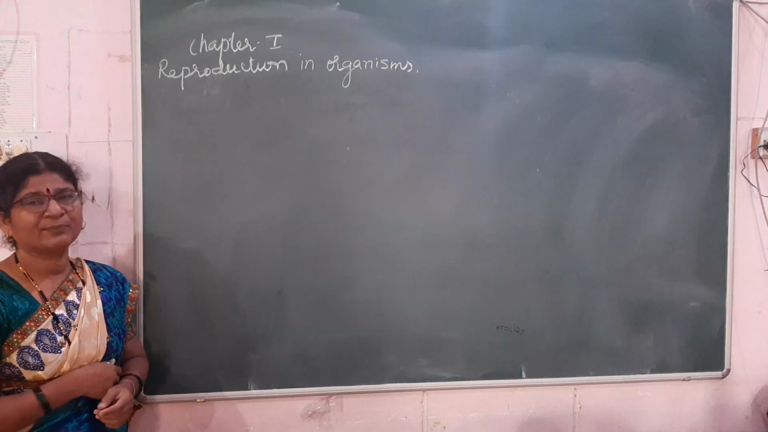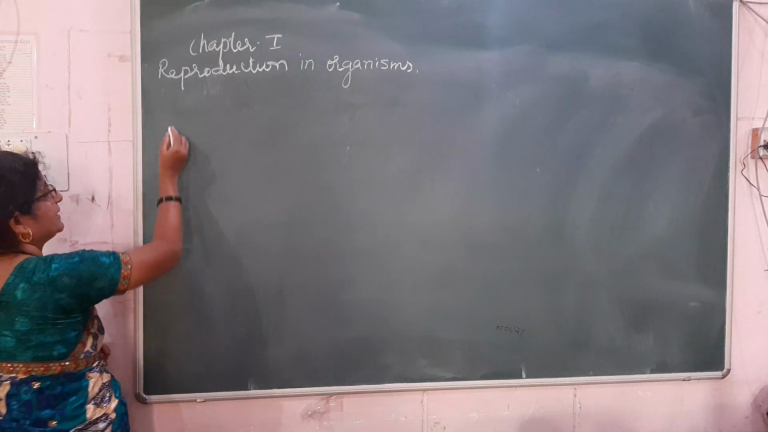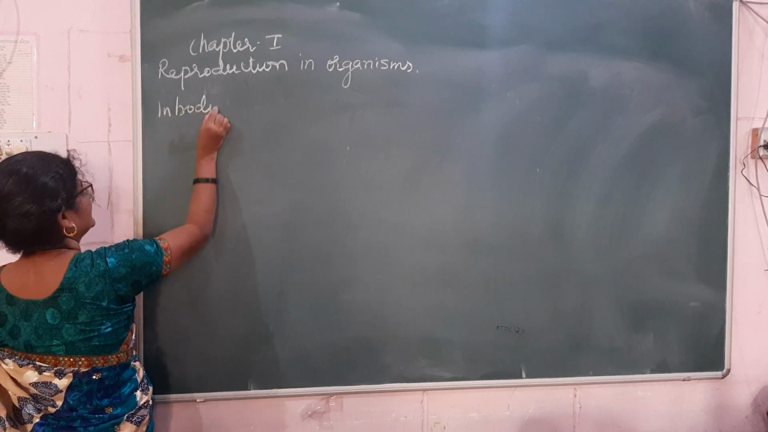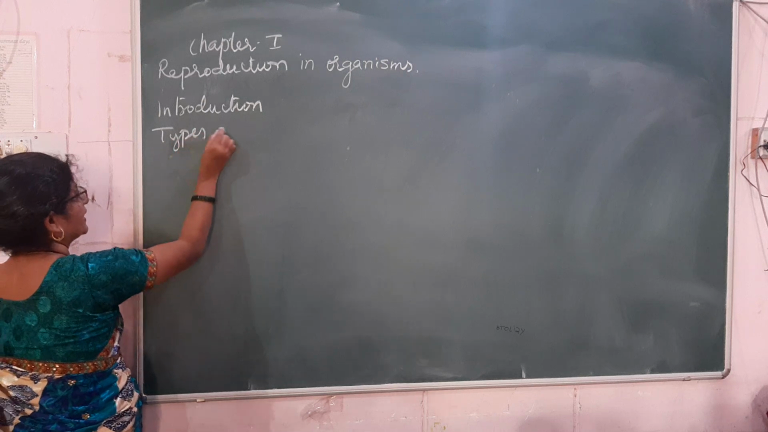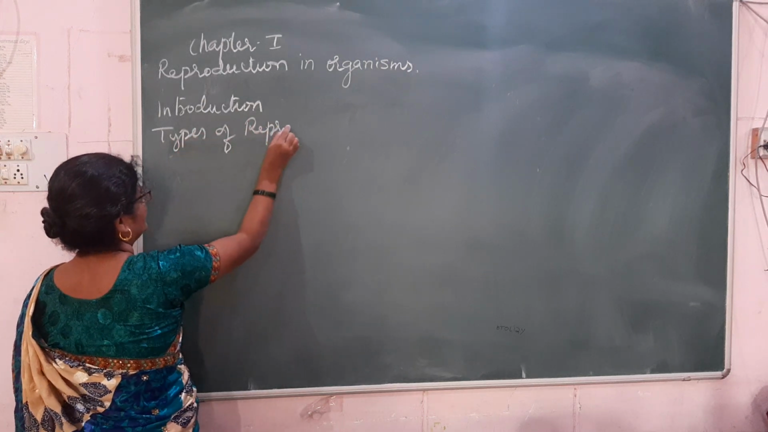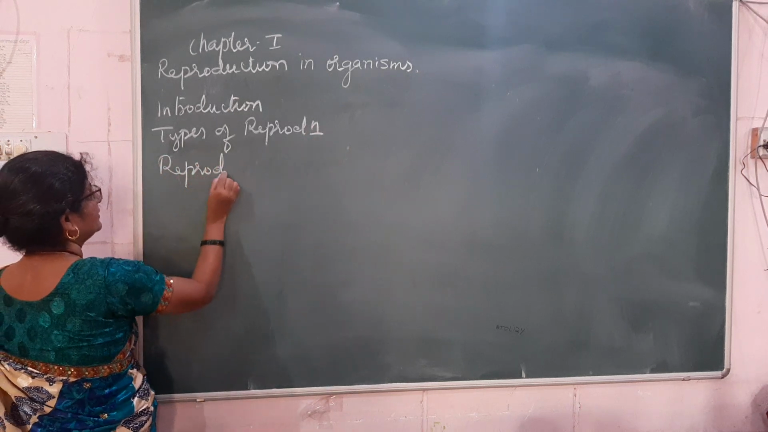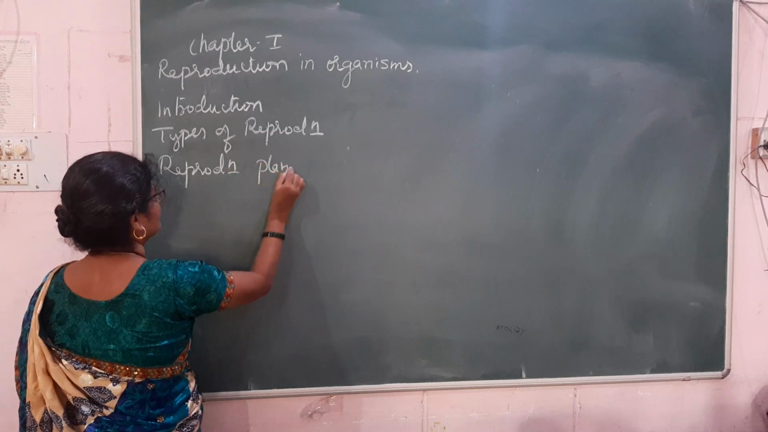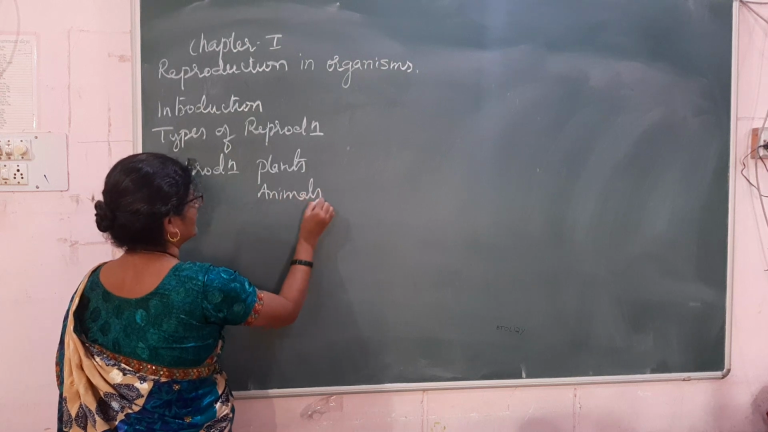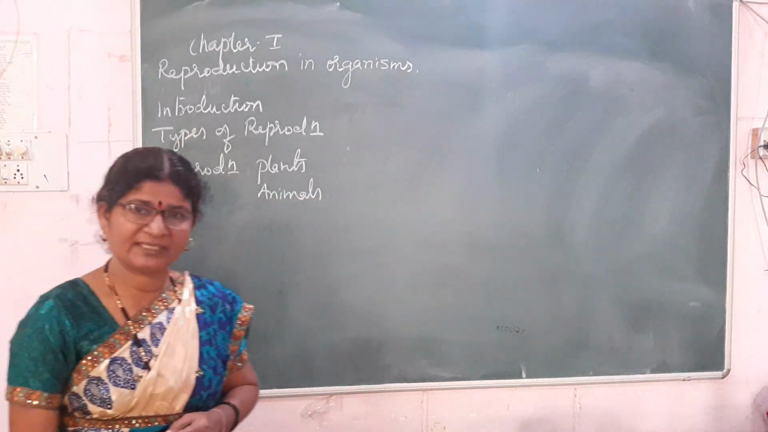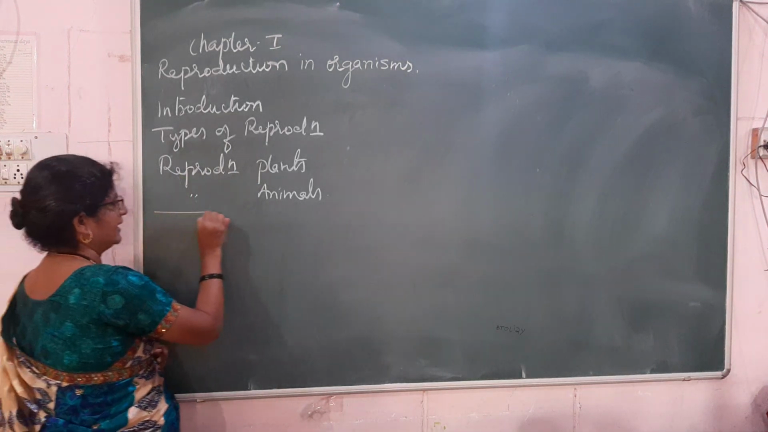Now let me begin with reproduction in organisms. In the reproduction in organisms, first we will read about the introduction. That is little bit about the reproduction, and then types of reproduction. We go for types of reproduction. Then reproduction in plants and reproduction in animals. About this little detail we will deal in this session. Now let me go for the introduction.